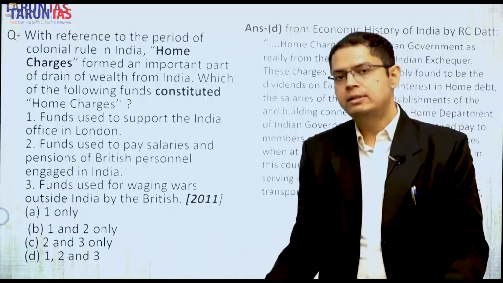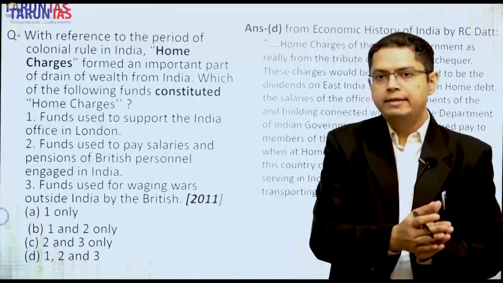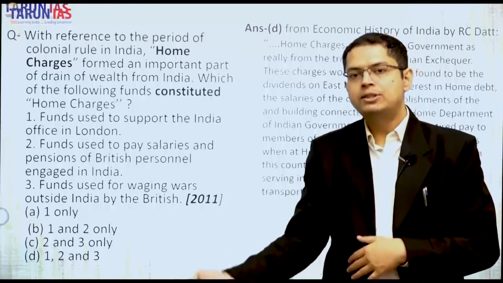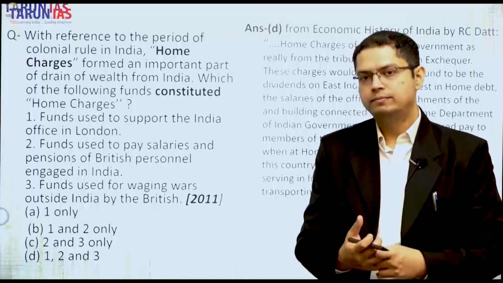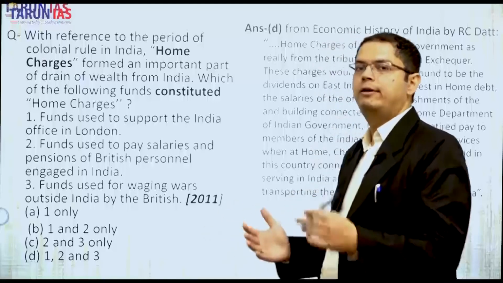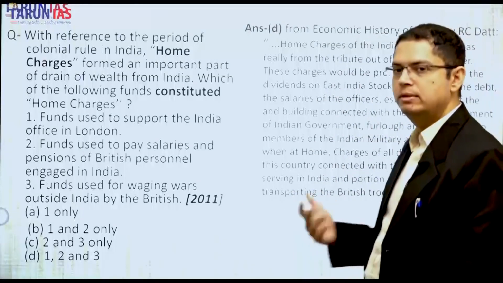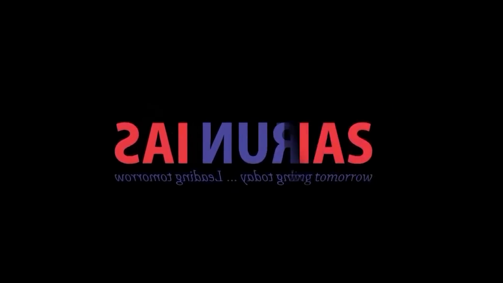Similarly, on religious lines, Hindu, Muslim, caste lines, and area-specific, martial and non-martial communities. Okay, so this is how the divide and rule policy was implemented by the Britishers.